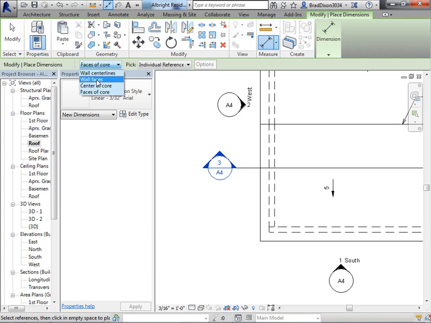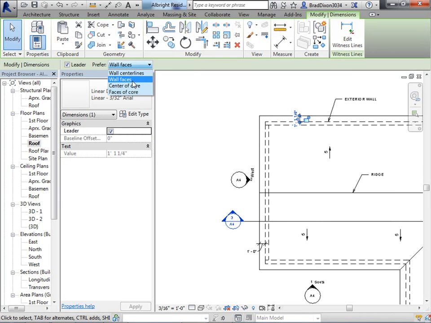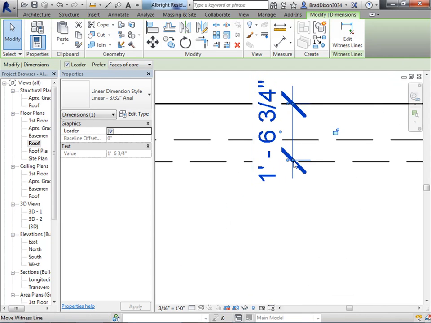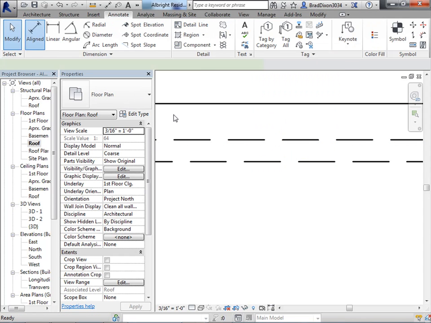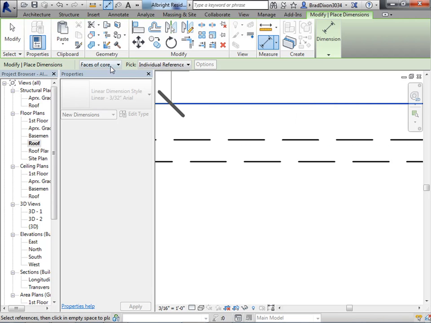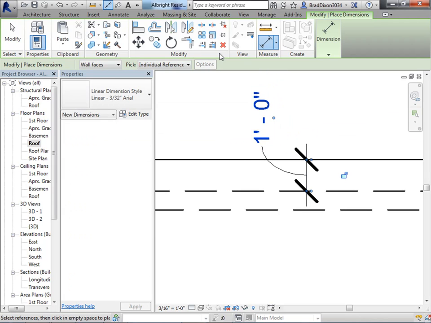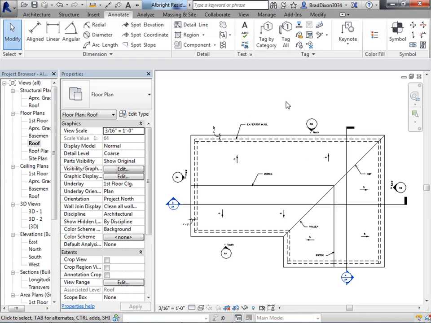I want to dimension wall faces instead to give me my 1 foot. And now I have a roof plan that I can put onto a sheet and print out.